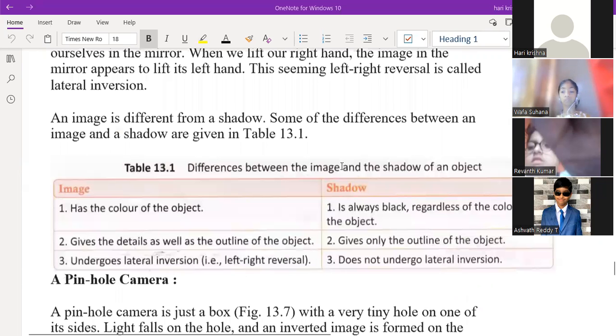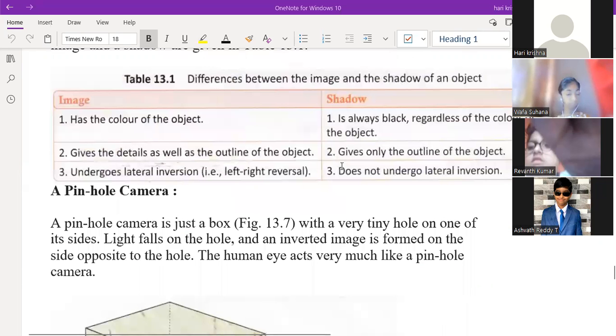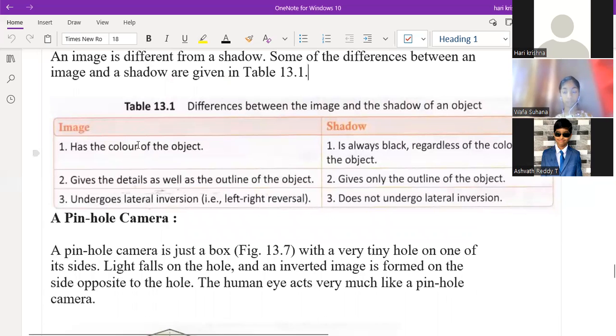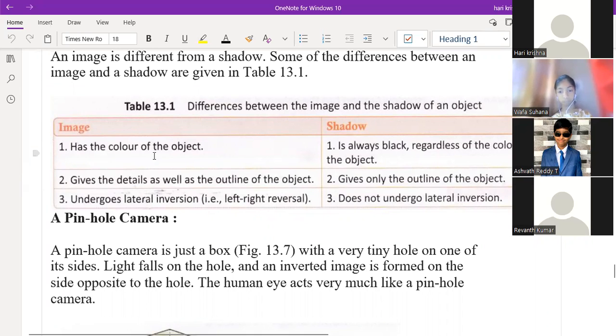Okay, so next we'll start studying the difference between the image and the shadow. Image is different and shadow is different. Then what are the differences between these two? First thing is the color of the object. In the case of an image, we can see exactly the color of the object. So when you are looking into the plane mirror, you can see our face, our body, what type of shirt we wear, what type of hair color we have, what our skin tone is, and everything clearly, right?